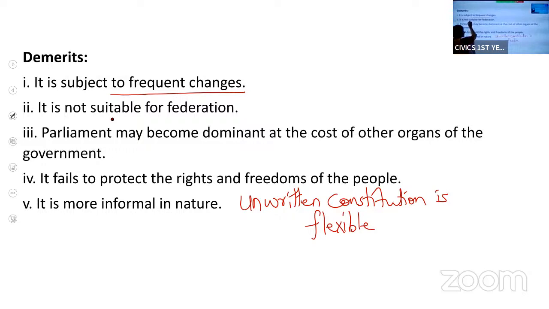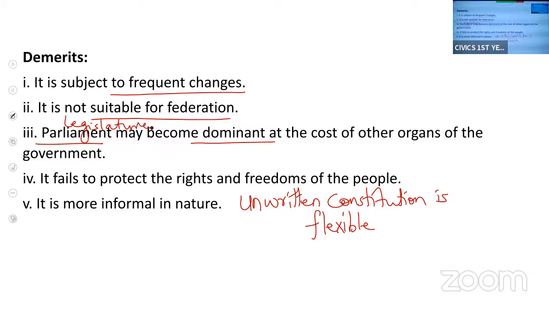It is not suitable for a federation. When there are two governments, central and state governments, this flexible constitution is not suitable. The parliament becomes dominant at the cost of other organs. Parliament here means the legislature. In a written constitution, the judiciary is more dominant than other organs, but in the unwritten form of constitution, the legislature is more powerful.